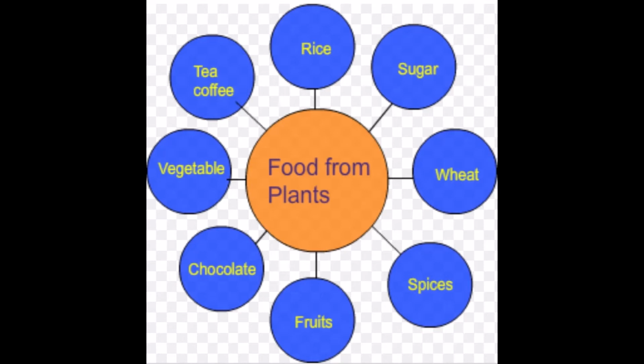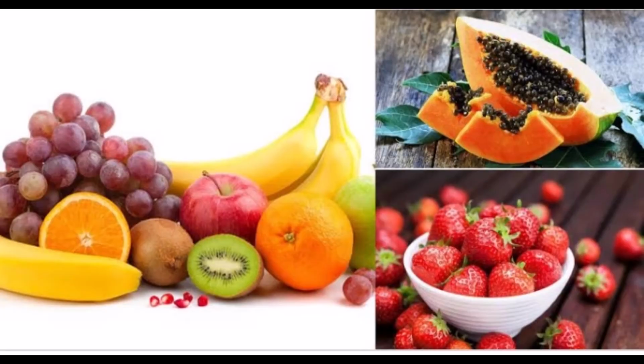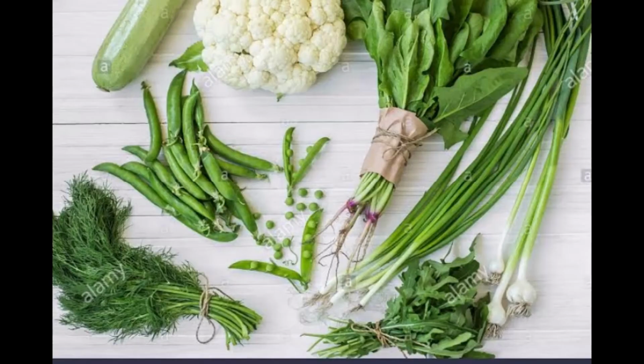Food we obtain from the plants. Cereal grains like wheat, rice, corn, rye, barley constitute the major component of our food. Fruits like mango, apple, banana, orange, watermelon are good sources of nutrients. Green leafy vegetables like spinach, mustard, and many other vegetables like radish, ladyfinger, turnip, brinjal are all obtained from plants.